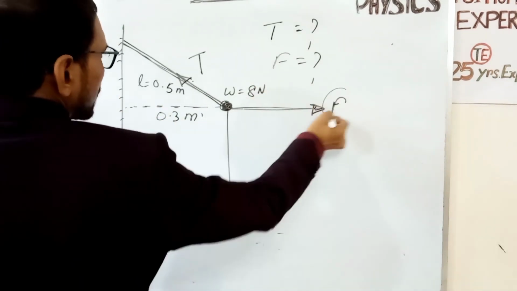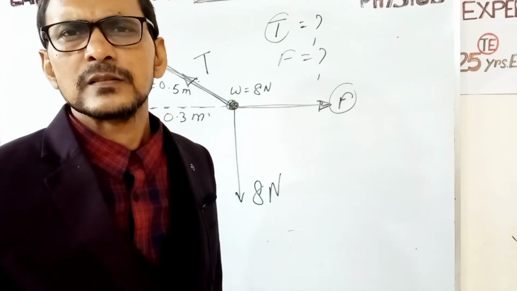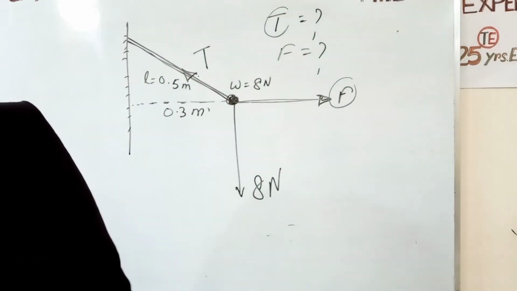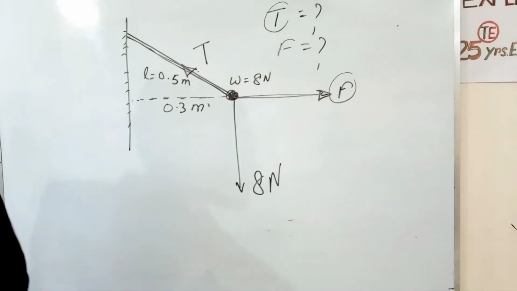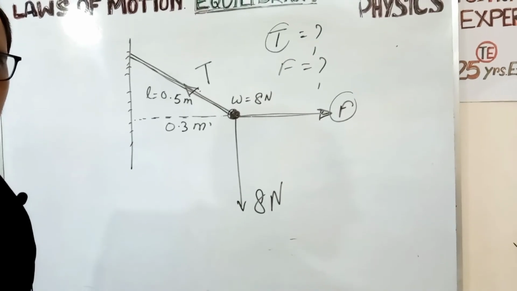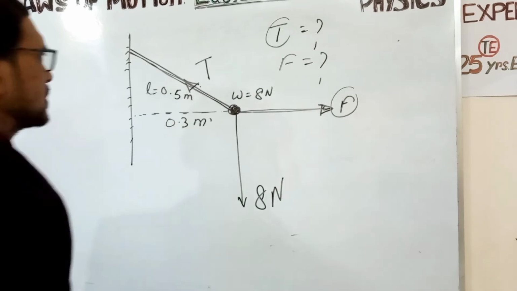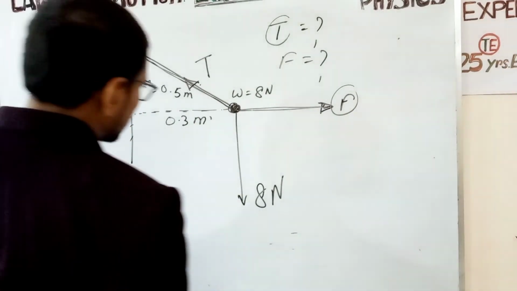So now what are the force F and T? Here we can apply Lamy's theorem.